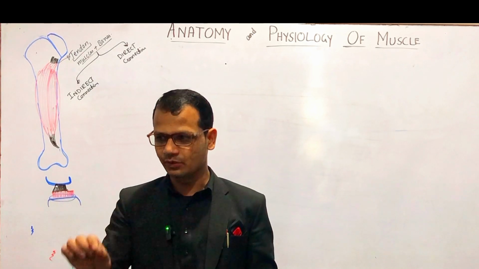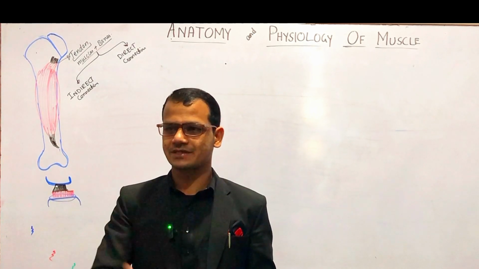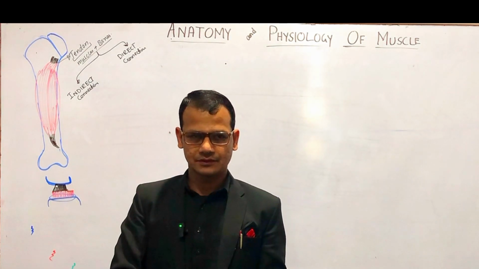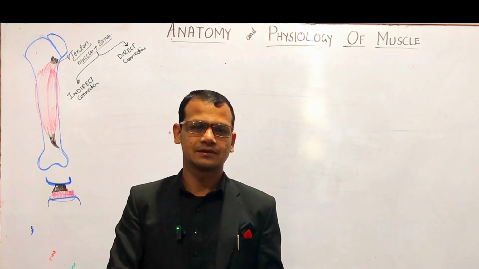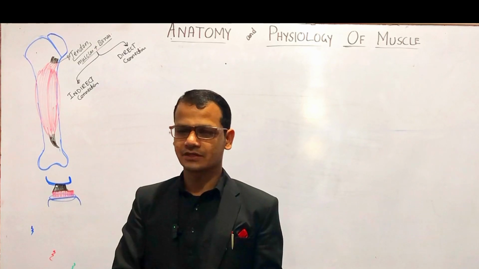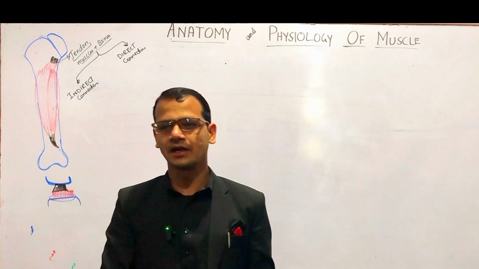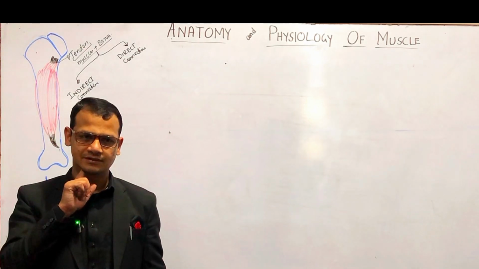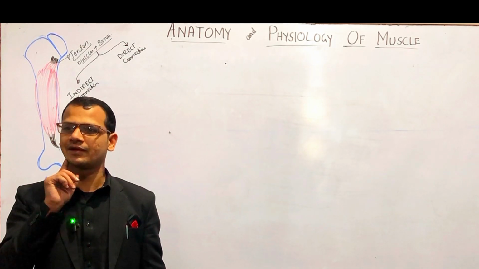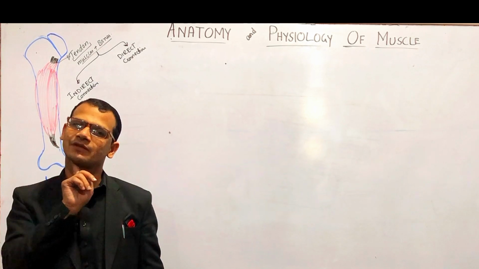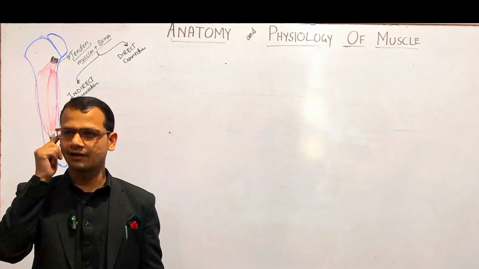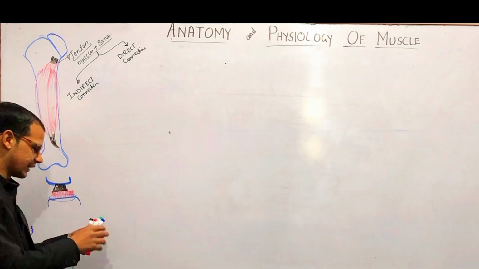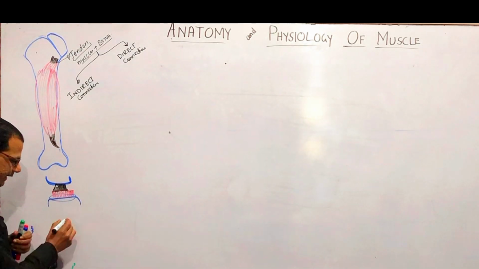What is the difference between the origin and insertion of a muscle? Hmm? Origin is the starting point, and insertion is the ending point. How can you say that this muscle starts from here and goes to here? It may be possible that this muscle is starting from here and ending here, right? So this thing is important. Origin and insertion.